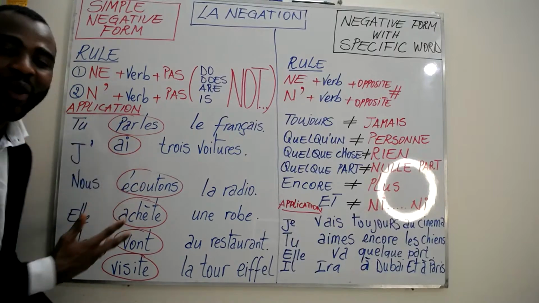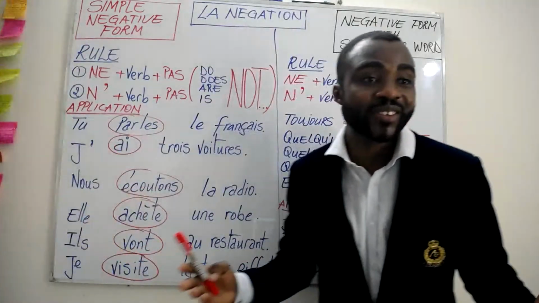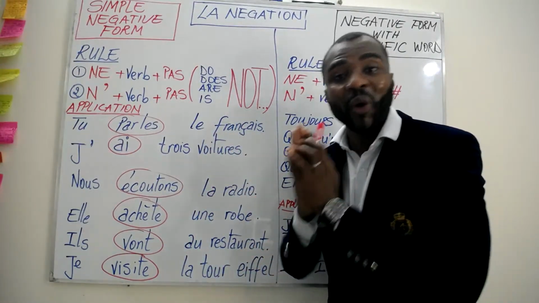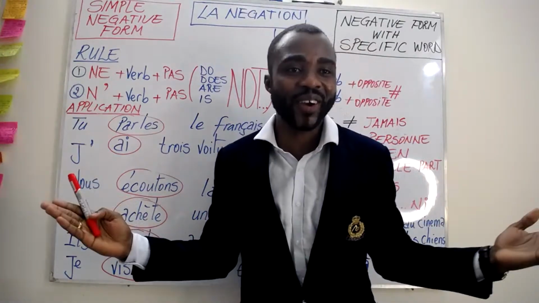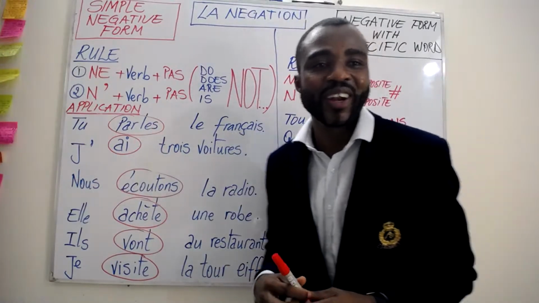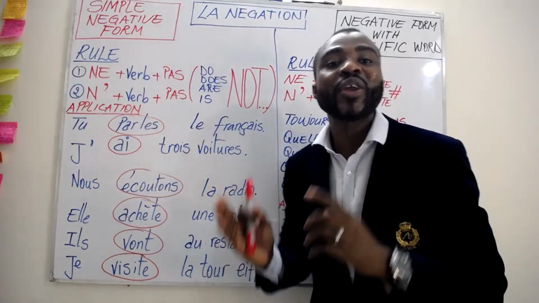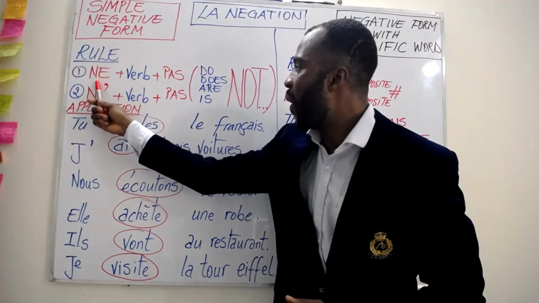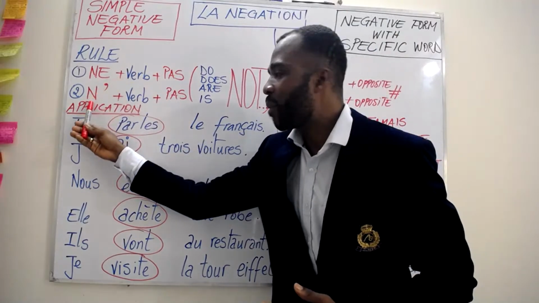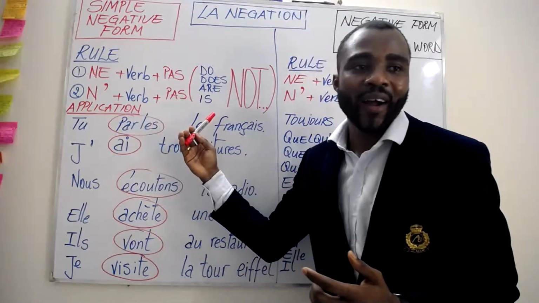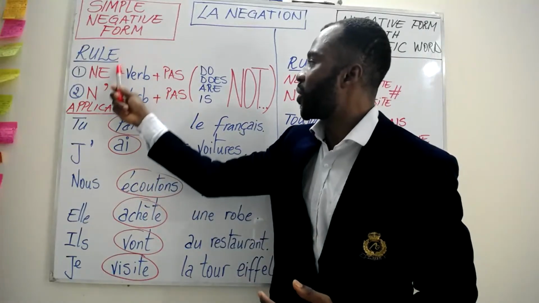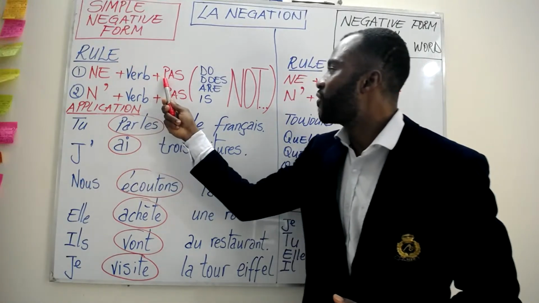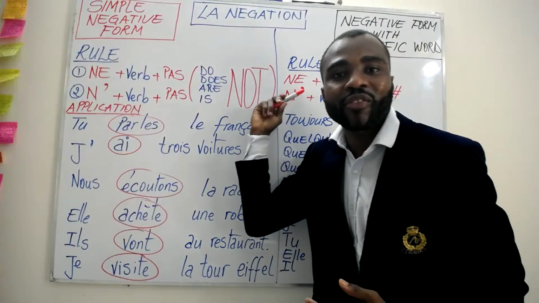Perfect. When we know our verbs, our activity becomes so easy, because we know whether they start with a vowel or a consonant. So easily we can do the work. Amazing. Let's do the work now. Convert these sentences into the simple negative form in French, with the given rules: ne plus the verb plus pas, or n' plus the verb plus pas. Before the verb we use ne, and just after the verb we write pas. Then continue the remainder of the sentence.